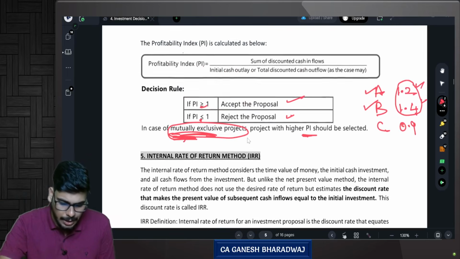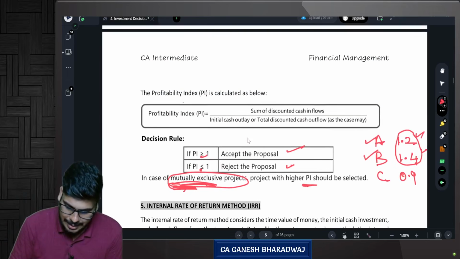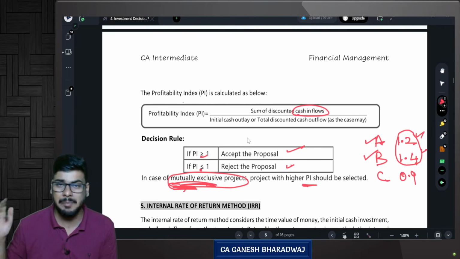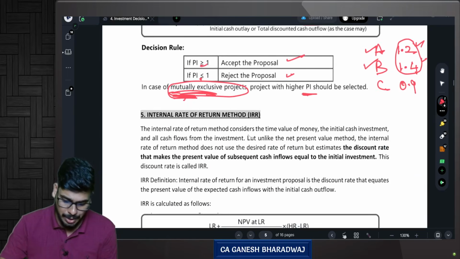Profitability index is nothing but the sum of discounted cash inflows divided by the initial outlay, or the total discounted cash outflow, as the case may be. That's about it.